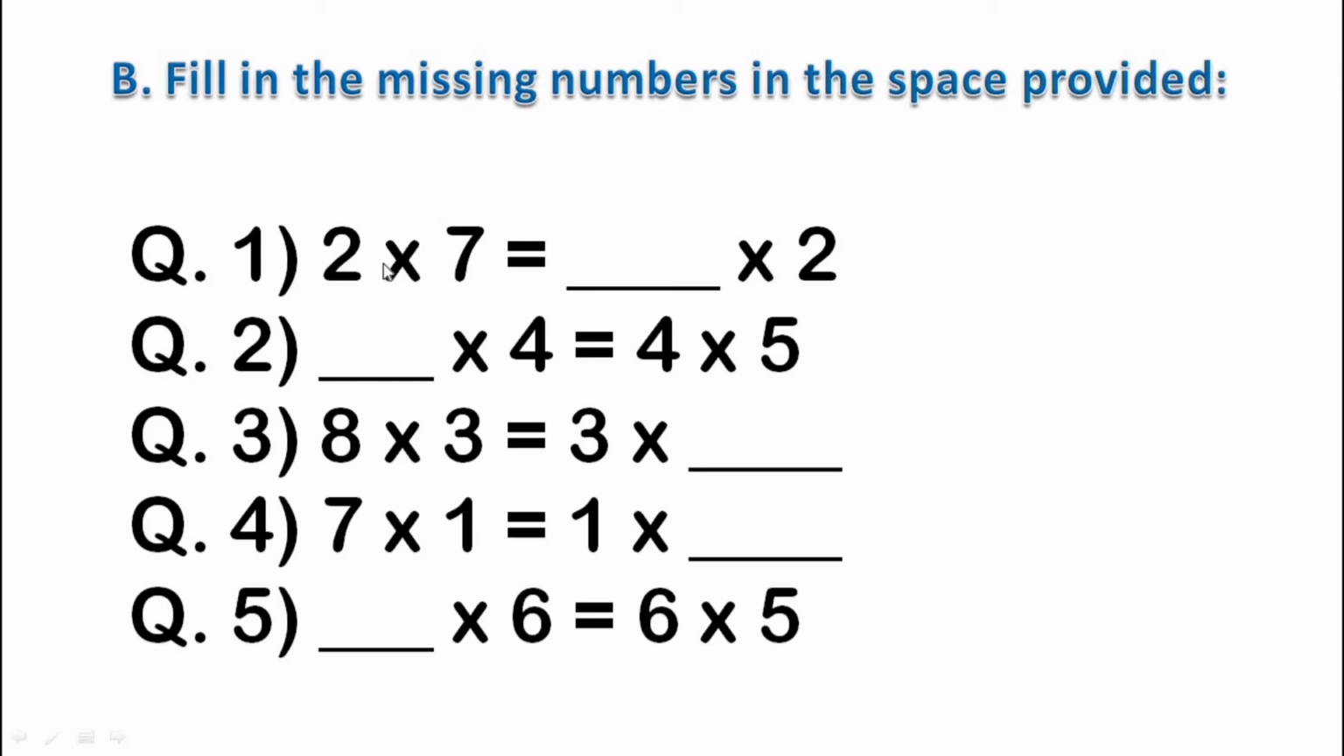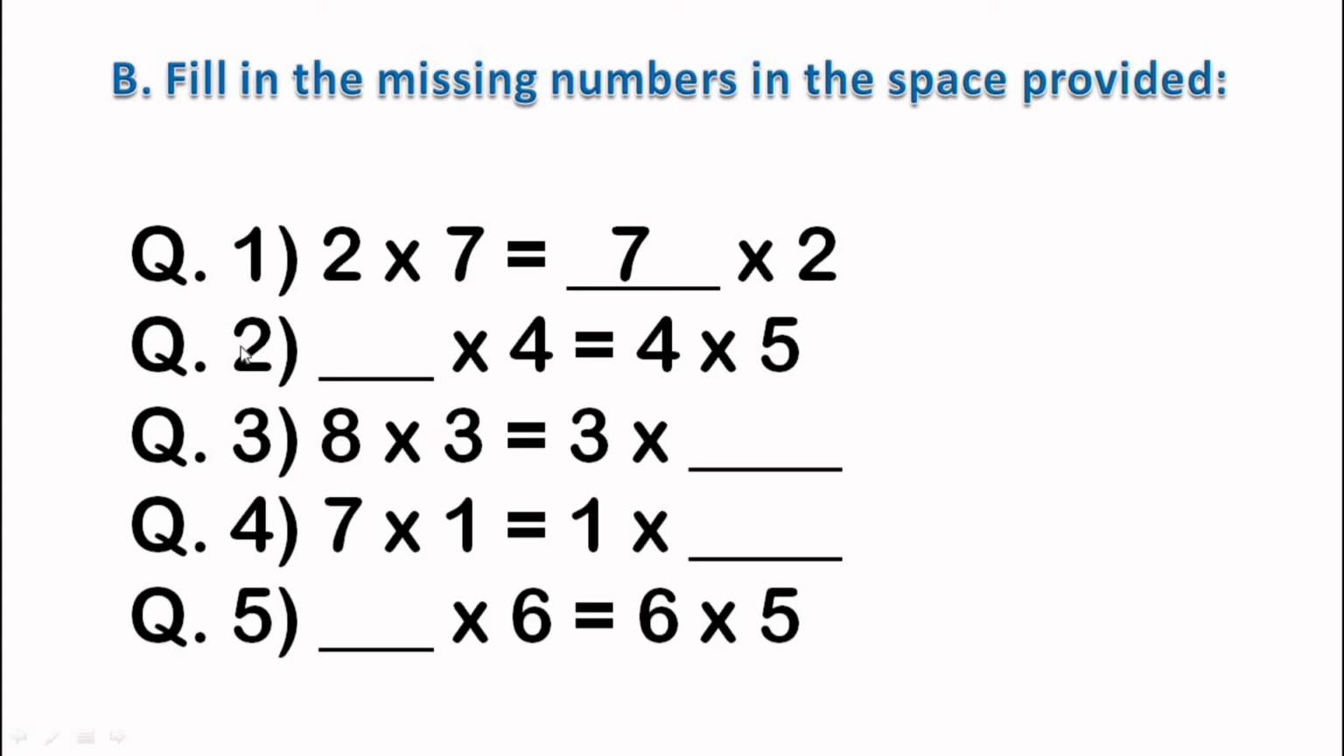On the left side there is multiplication, right side also multiplication, but here one number is missing on the right side, and that is 7. So we'll write 7 here. This is how we are going to write the missing number and make both the sides equal.